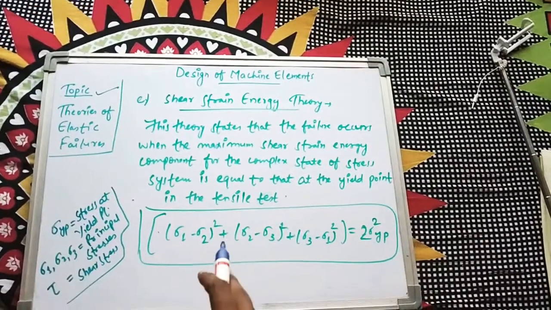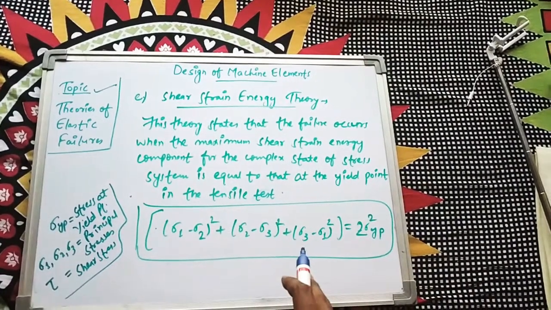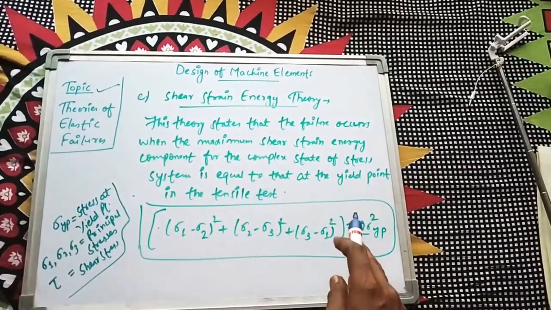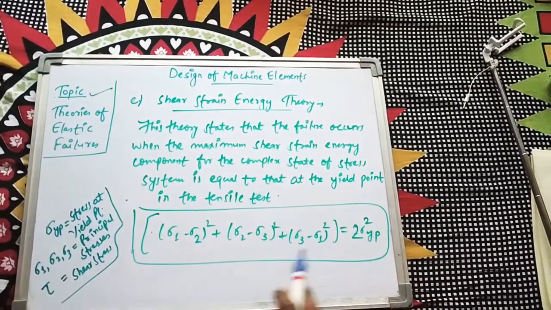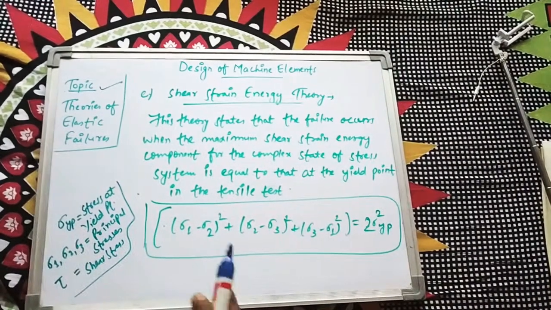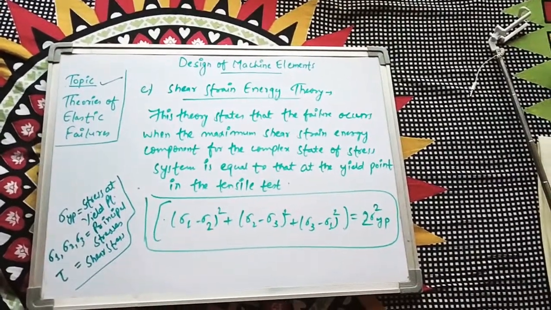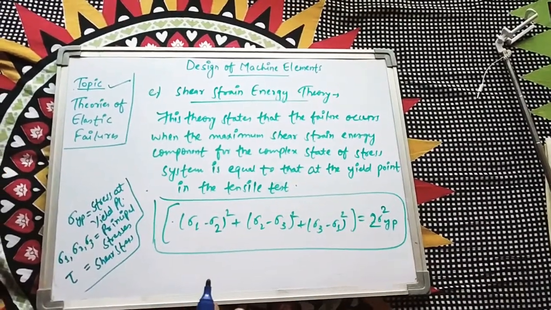So the statement for this is sigma 1 minus sigma 2 whole square plus sigma 2 minus sigma 3 whole square plus sigma 3 minus sigma 1 whole square equals 2 times sigma yp square. So this is the equation, and this is the final strain energy theory. I hope you understand all these things. So these are mainly the 5 theories of failure.